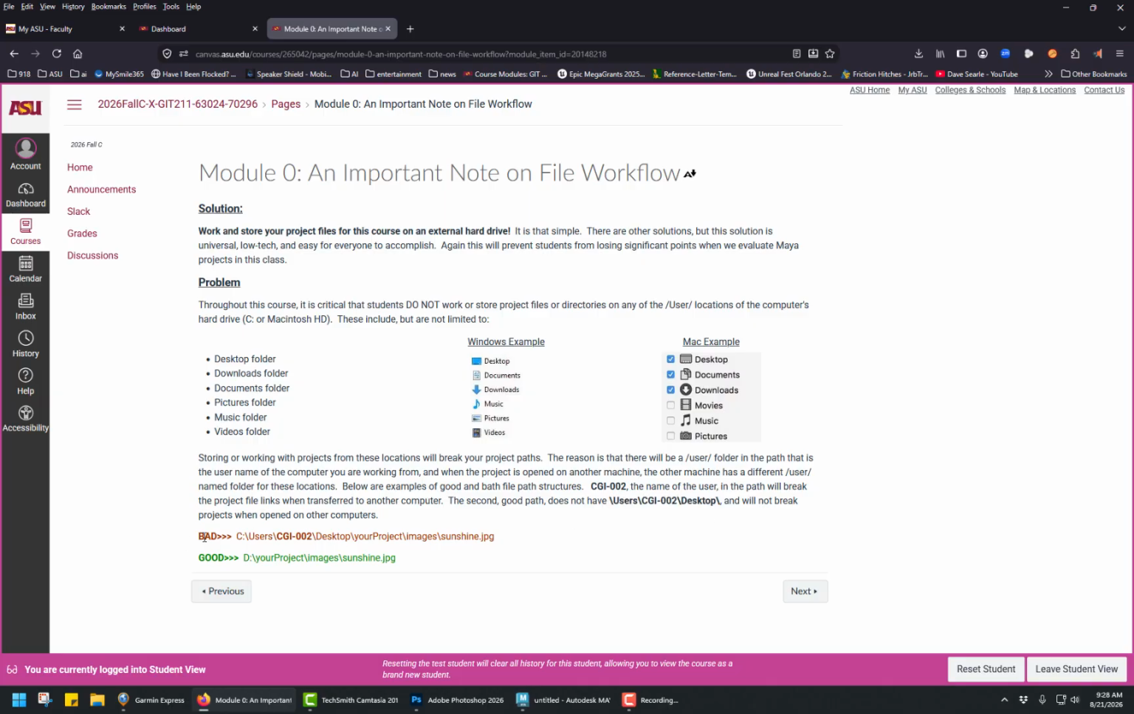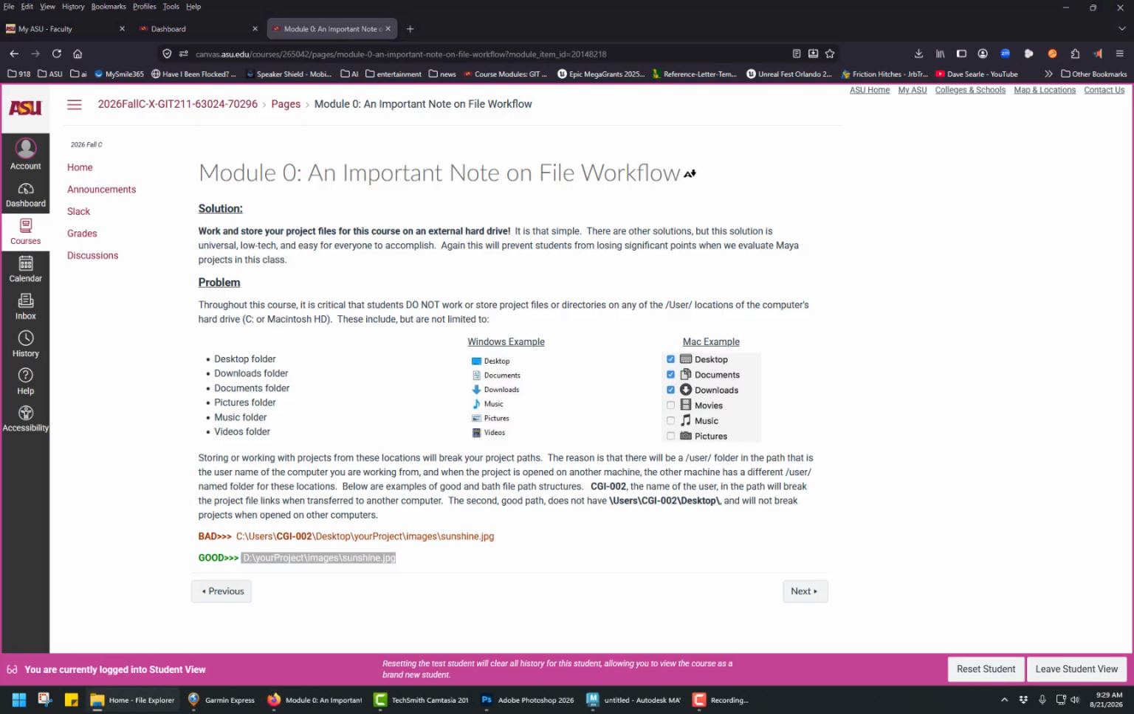So let's take a look at a bad example. C drive, users, my username, desktop, the project, which is just a folder on the desktop, and I'm going to look for the sunshine image in the images folder. That is not good. If I put this into a root drive, one of my other drives,